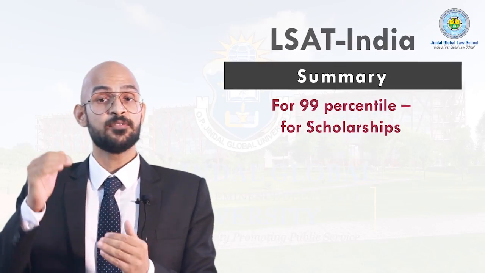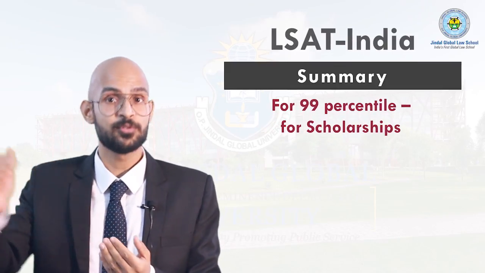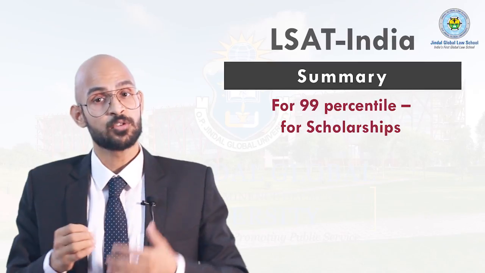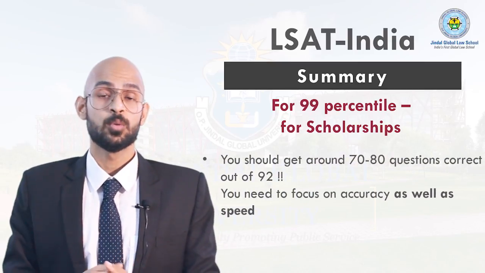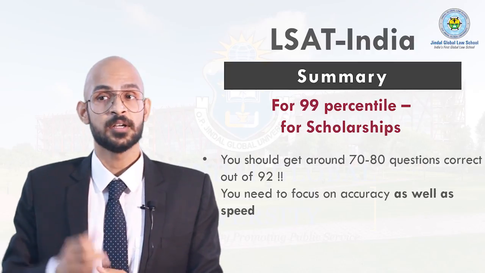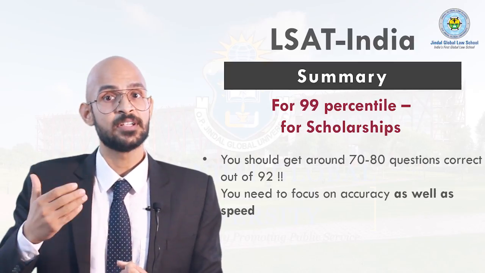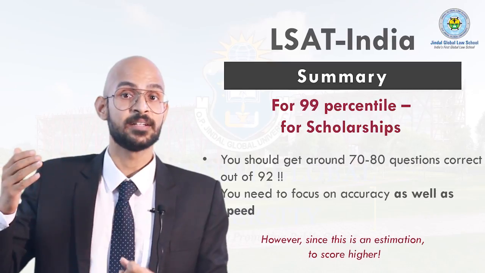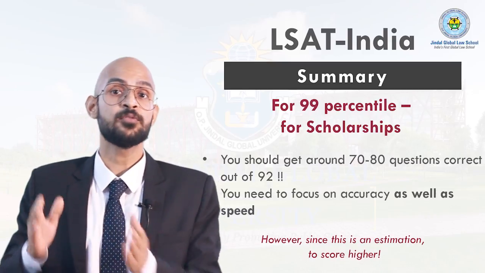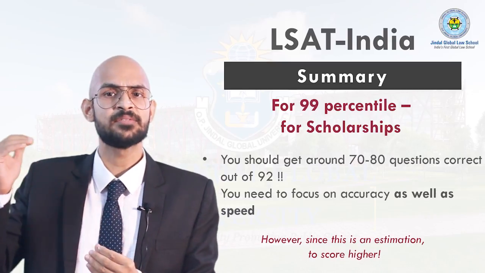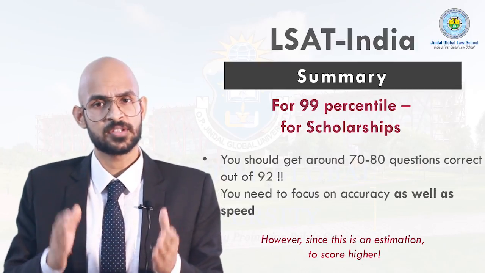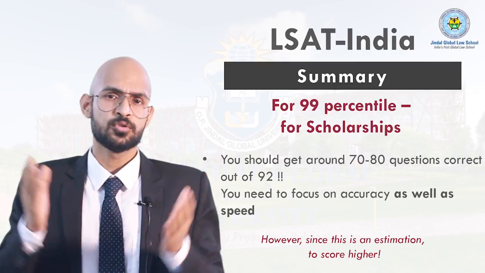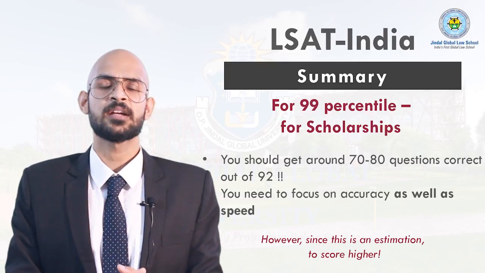The other point is that if you want to get a scholarship, then perhaps you need to aim for higher marks. So if you're looking for a scholarship and you want to score more than 99 percentile, well, in that case, you should look to get more than 70 to 75 questions out of 92 correct, right? So if you're aiming for scholarship, try to get 75 or 80 questions out of 92 correct. If you're aiming at just admissions, well, you should be able to get around 50 questions correct.